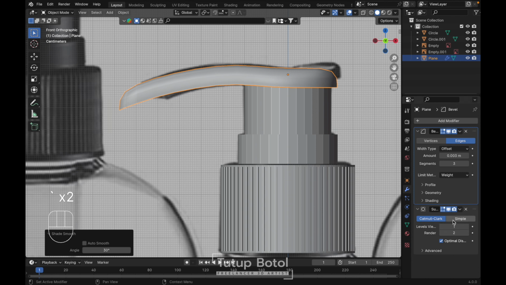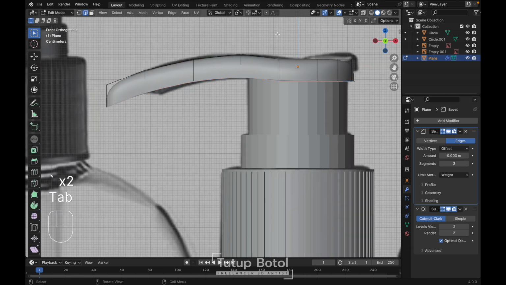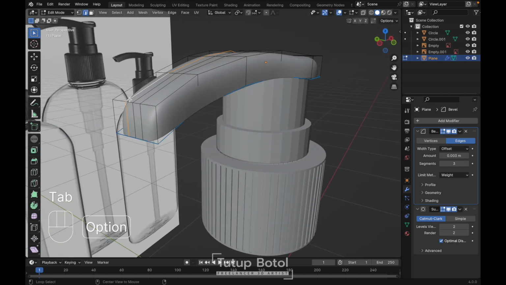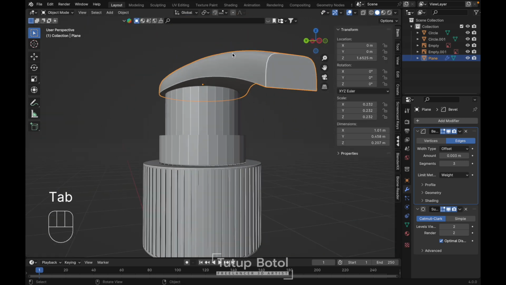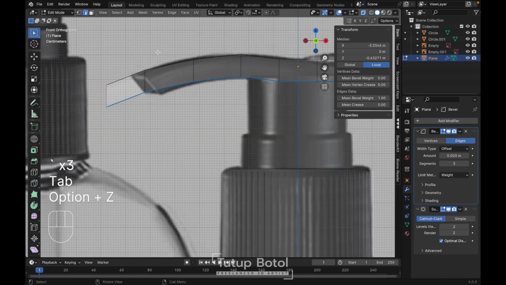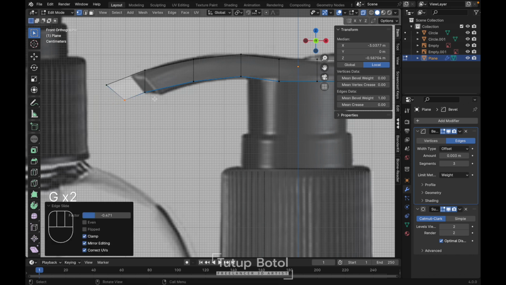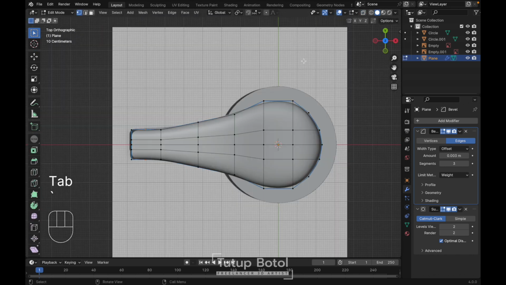And let's increase the subdivision surface to level 2, like this. And this one, maybe we need a bevel weight. Okay. And what else? We need to move this, G twice, like this. Yep.